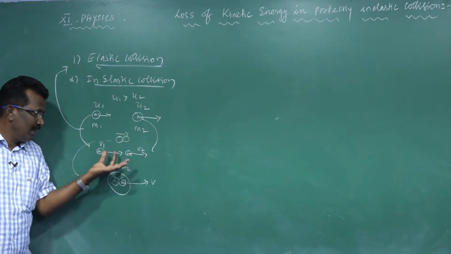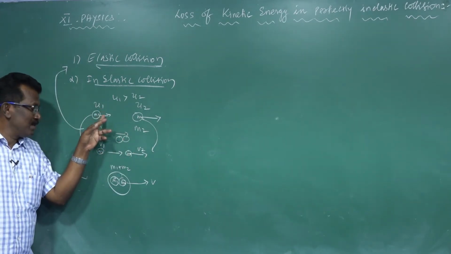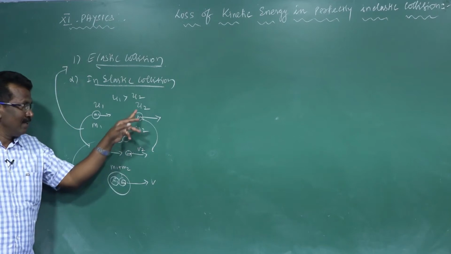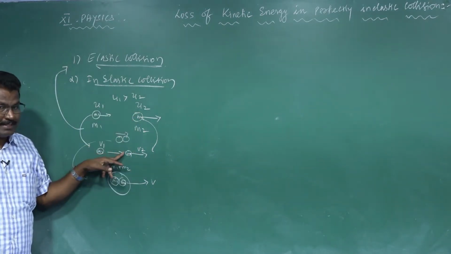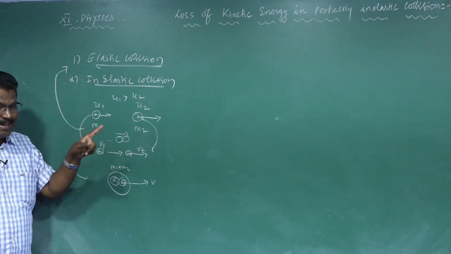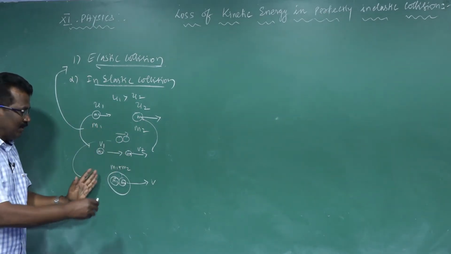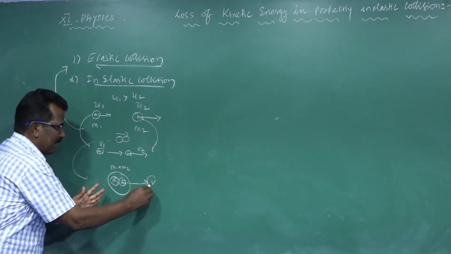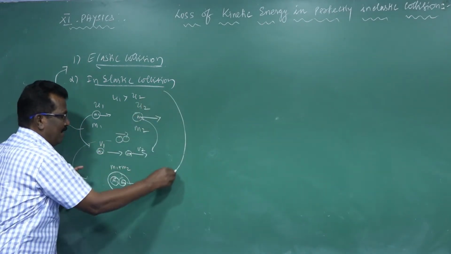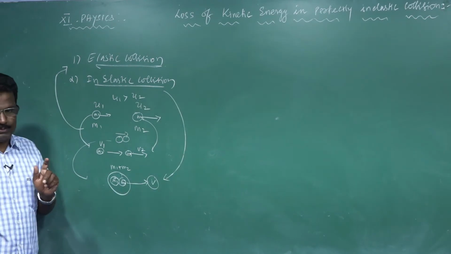In elastic collision, after the collision, the first body moves with velocity v1 and the second body with velocity v2. But in inelastic collision, after the collision, the two bodies stick together and move with a common velocity.